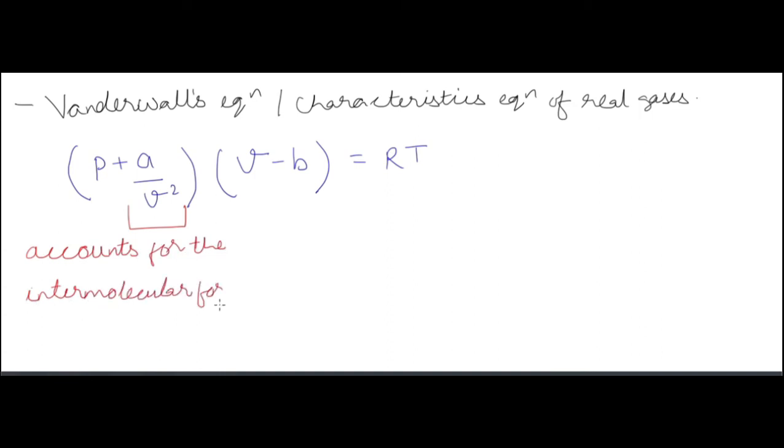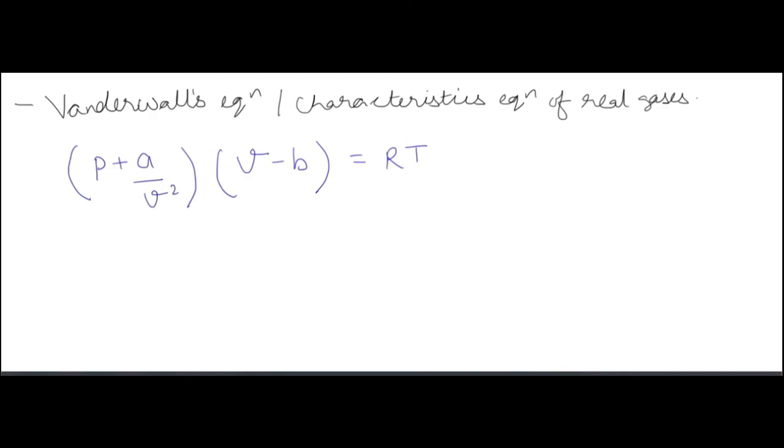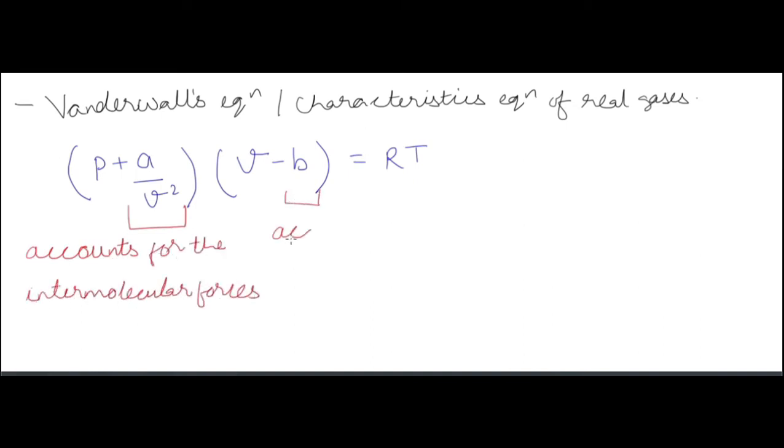Now we will have the van der Waals equation, or characteristic equation of real gases, okay. For ideal gases, you see that PV is equal to RT, okay. P, specific volume v, is equal to RT. R is the gas constant, T is the absolute temperature in Kelvin, and P is the absolute pressure of the system, okay. Now for real gases, it is not just RT, it's P plus a by v square, times v minus b, is equal to RT.